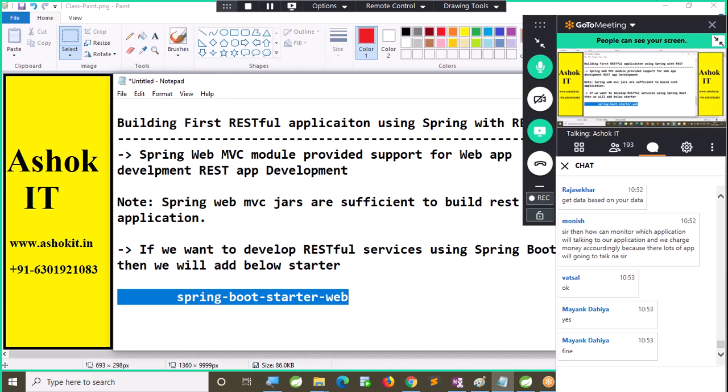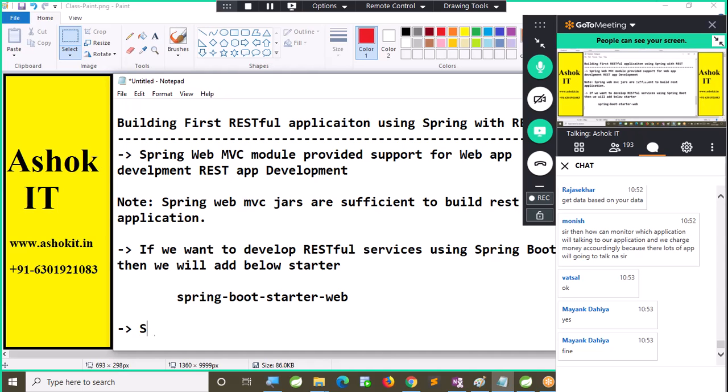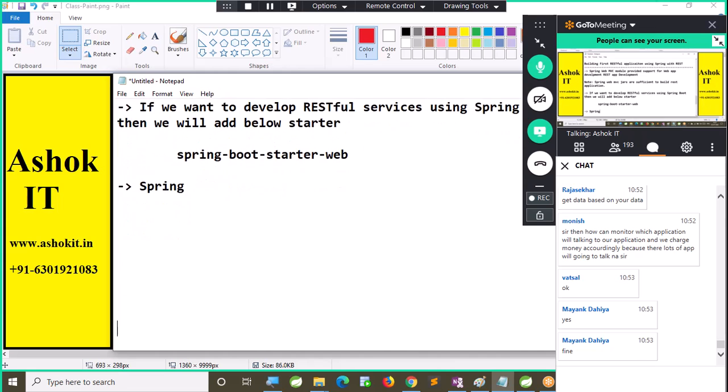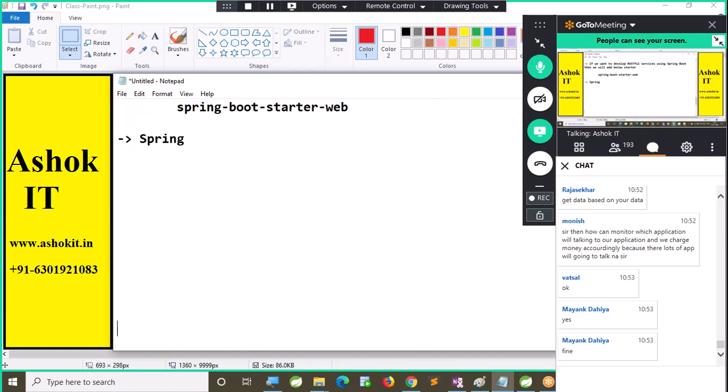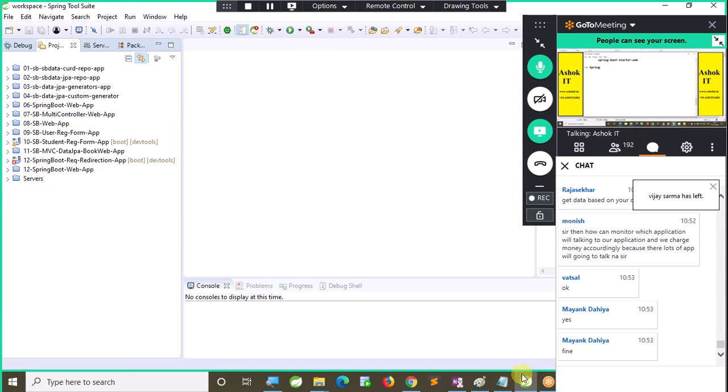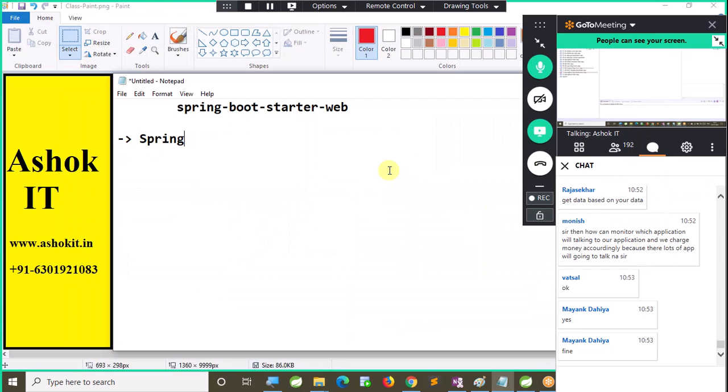Spring Boot starter web is the dependency that I need to add in my pom.xml file. This starter will provide 3 supports for us. Web application we can develop, REST application we can develop, and embedded container also will be provided to us. Spring Boot web starter provides below 3 functionalities. Whenever you are developing a boot application, we will select one web starter, that is Spring Boot starter web.